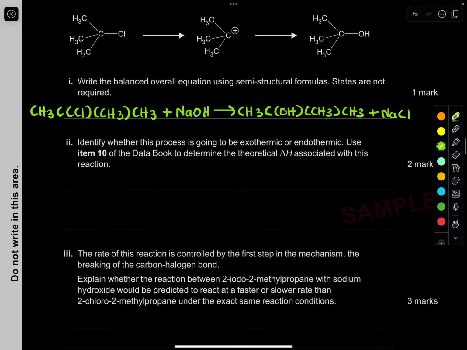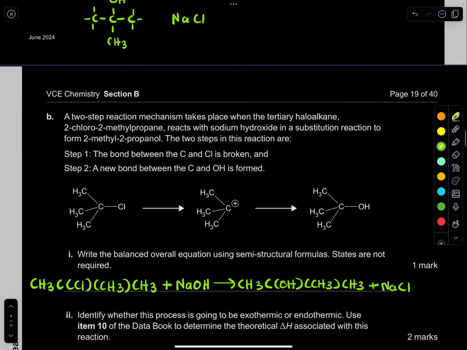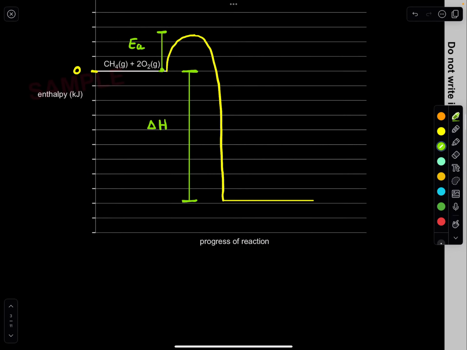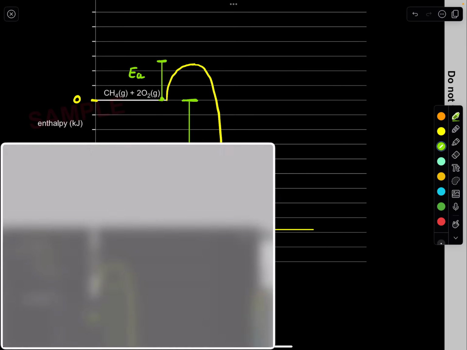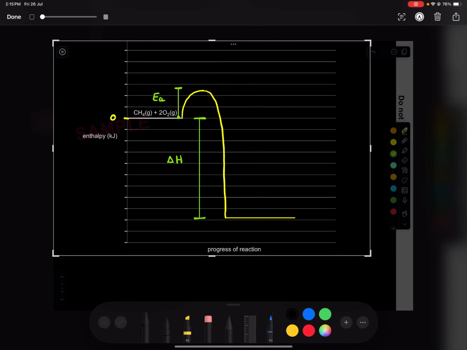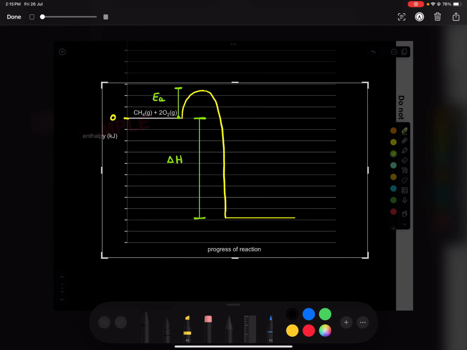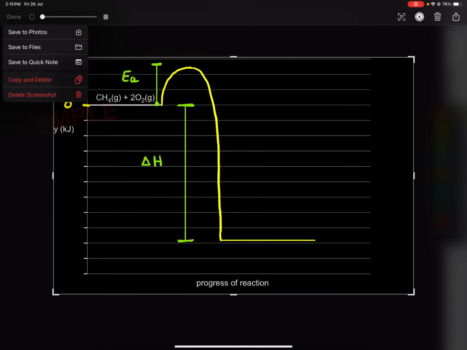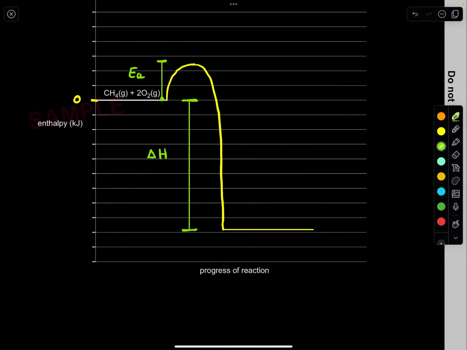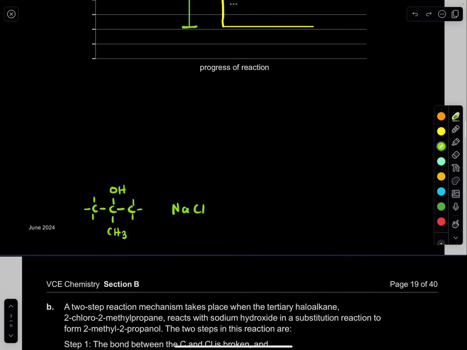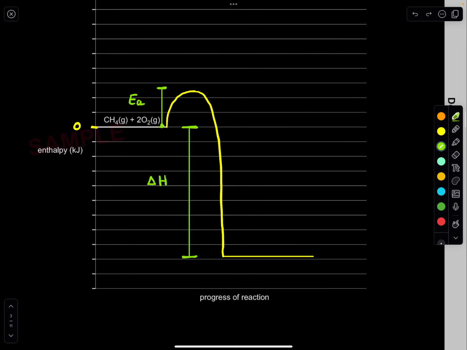Why did it not let me? Yeah, screenshot. I'm gonna copy it. Okay, who cares? What I'm gonna do is I'm just gonna make my life easier.